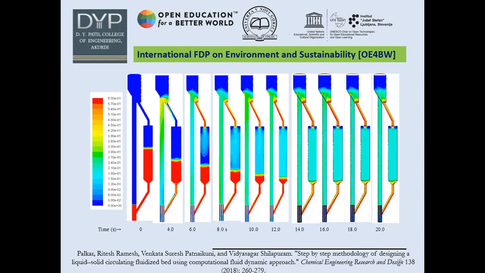Before erecting any plant, we have to deal with different kinds of reactors. As a chemical engineer, we have to deal with different parameters which can be fine-tuned before starting any process. So if we go to the simulation aspect, that is what I showed in video number 1, where we have to deal with a number of situations.